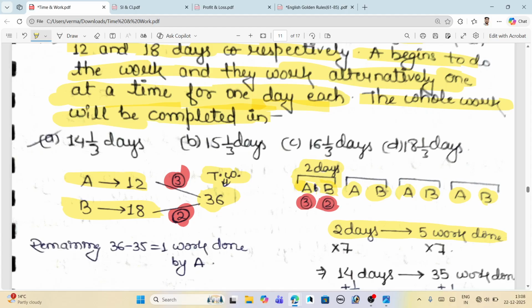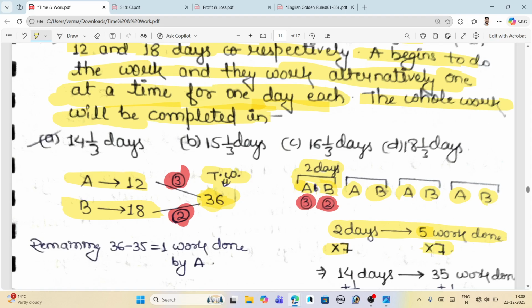Now our task is to get this 5 units closer to the 36. Just take it closer. So we multiply it by 7, because 7 into 5 is 35.